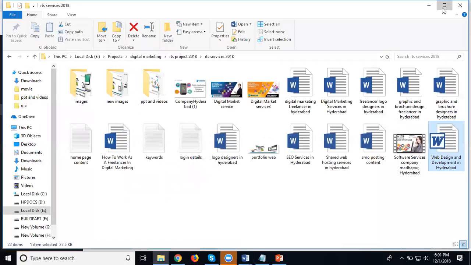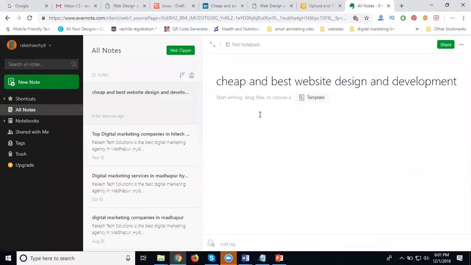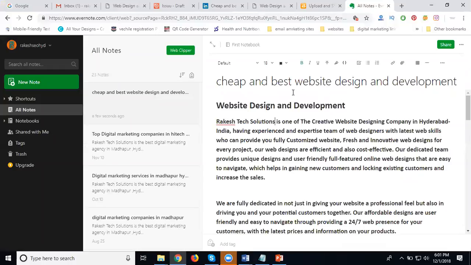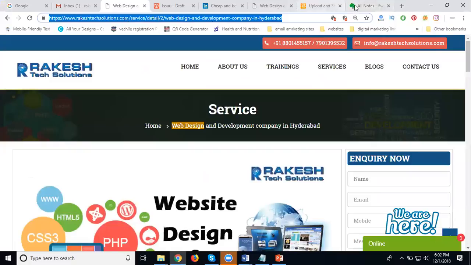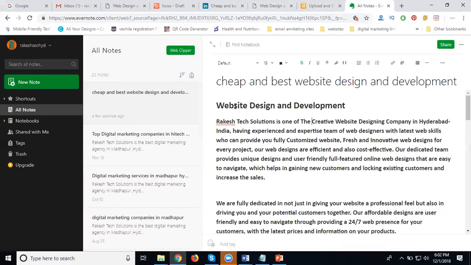Just paste it. Then next one. Here everything will be added in this. Very important one is to copy this URL. Be careful to watch.